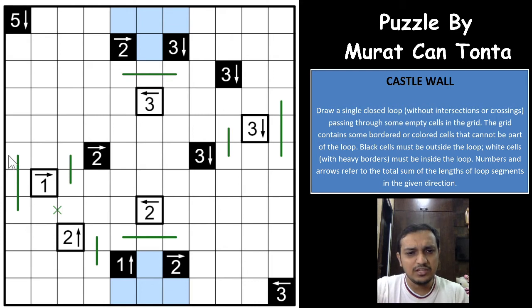Between the edge and the clue, you will have an even number of loop segments, so 1 and 2; you cannot have 3 here. The same happens for the white clue. Whenever you have a white clue and go till any edge, the bottom edge, the top edge, the right edge or the left edge, whatever be the case, you will have an odd number of loop lines behind the white clue till the edge.